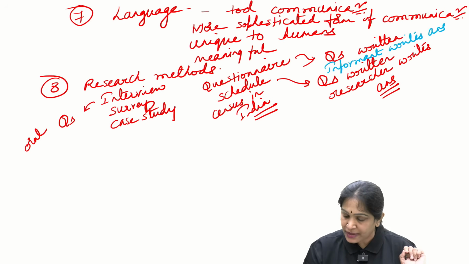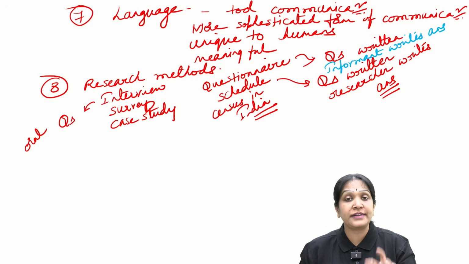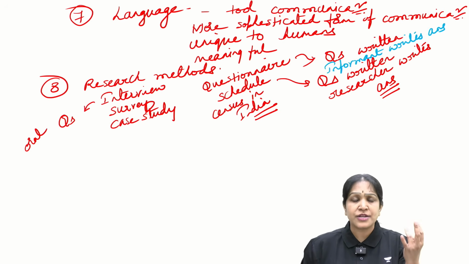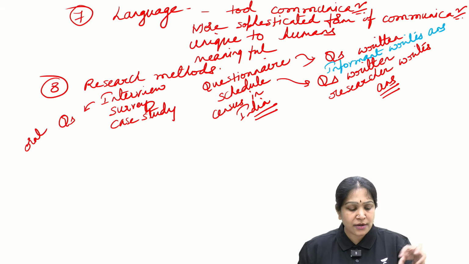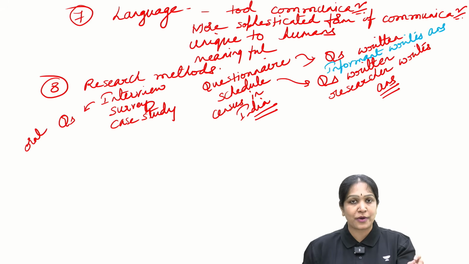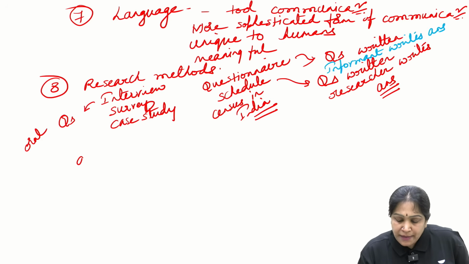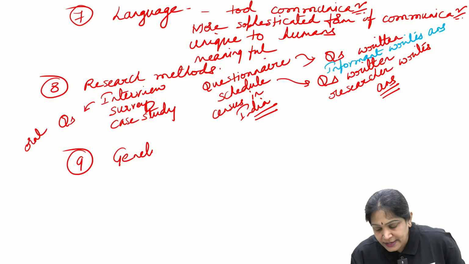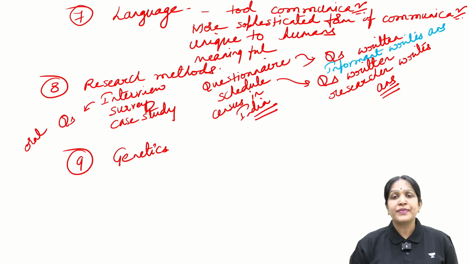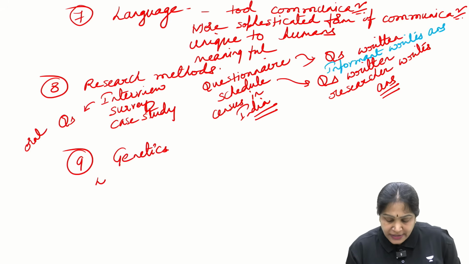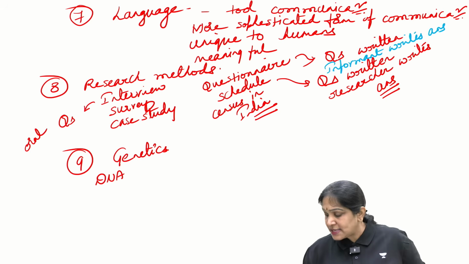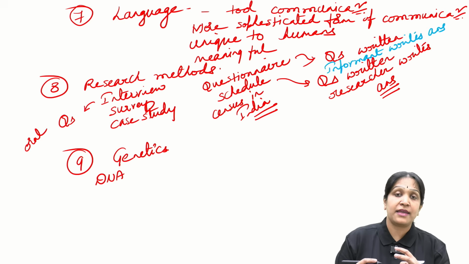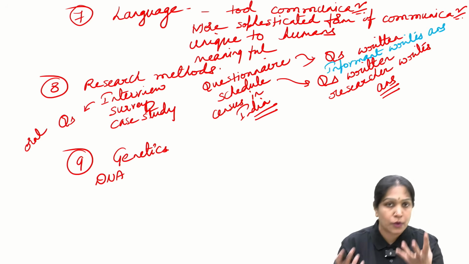Is it clear? So this is how we have different research methods: case study method, interview method, surveys, schedules, questionnaires. These are all the research methods in anthropology. Then coming to Unit 9. Unit 9 deals with genetics. In genetics, we will study DNA, the deoxyribonucleic acid. And then the DNA will get folded into chromosomes.